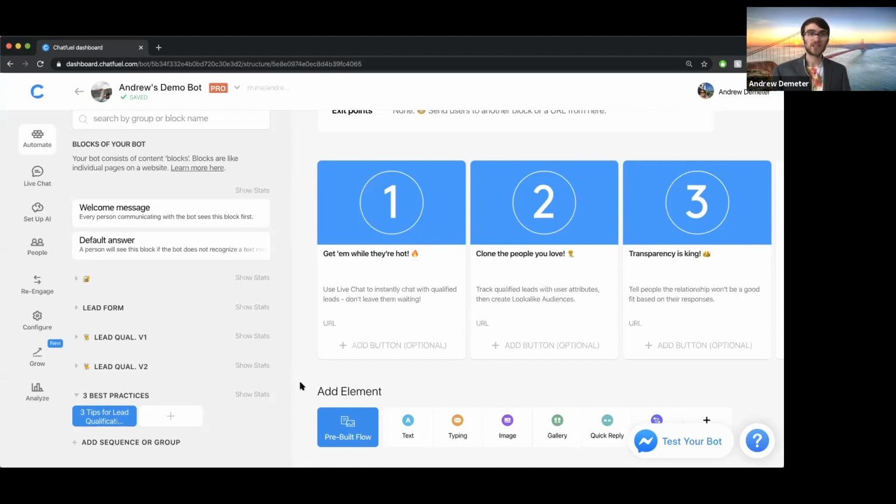So that's how to build a basic lead qualification flow in Chatfuel to save your business time, save you resources, maximize what you're doing in Messenger, and maximize your human resources. So that's how to do this. Those are the 3 best practices, and happy botting.